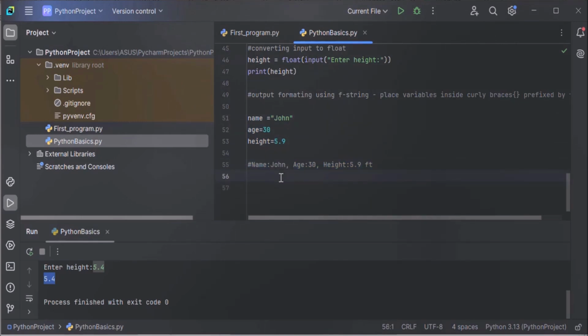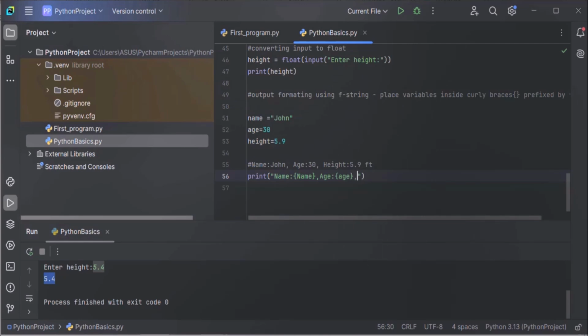So let's do that. First of all, we have to print this. So print method, and in double quotes, name, after name, colon is there, put colon, and after colon, you have to put name variable in curly braces. And after this name variable, comma will come, and age, colon, and after age colon, we have to display value of age variable. Then again variable will come in curly braces, age.